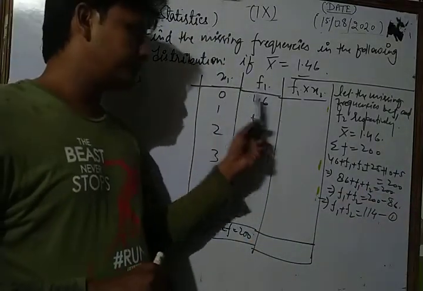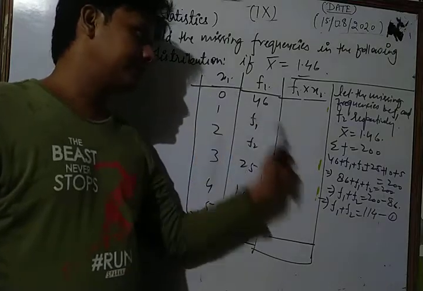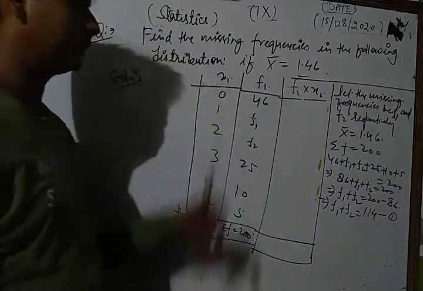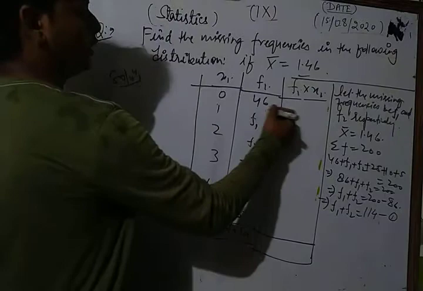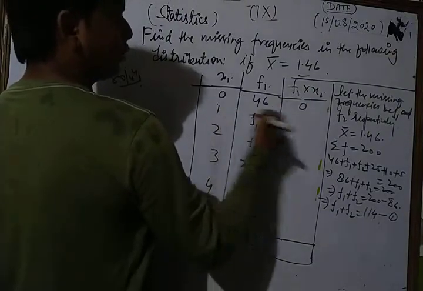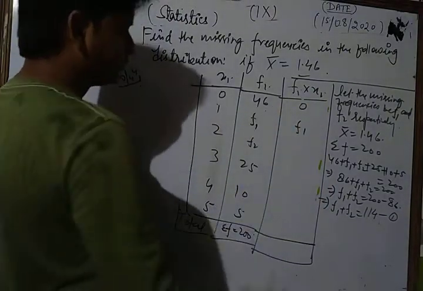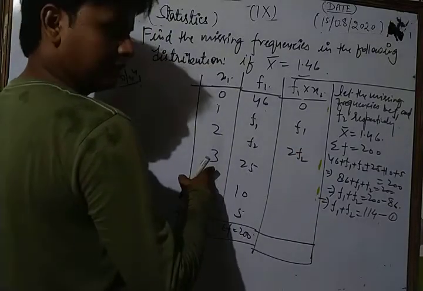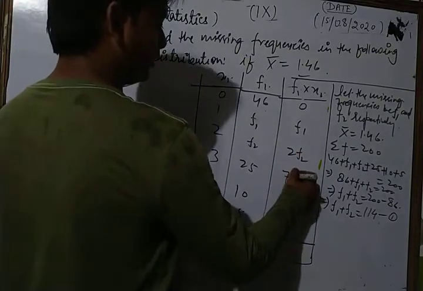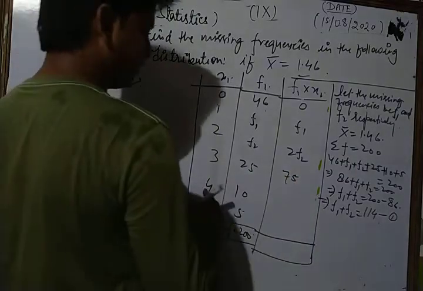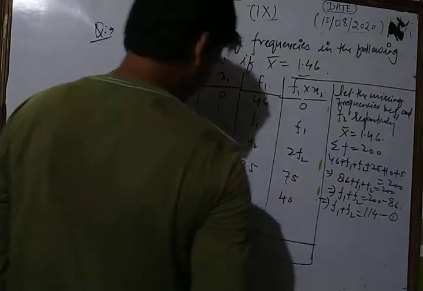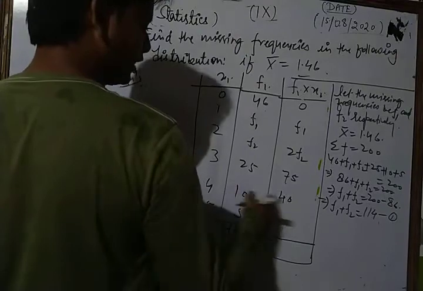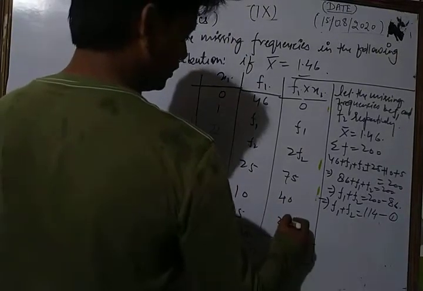Now we find the product of the variable and their corresponding frequencies from the table: 0 into 46 is 0, f1 into 1 is f1, f2 into 2 we write as 2f2, 25 3s are 75, 10 4s are 40, 5 5s are 25.